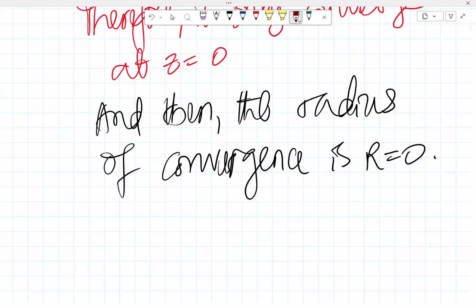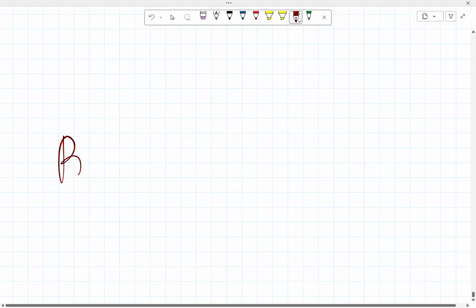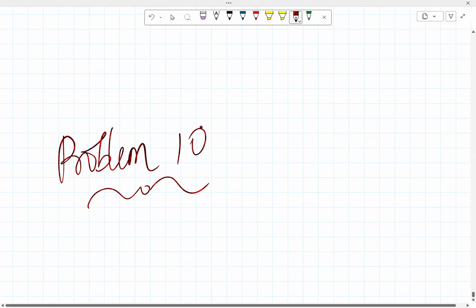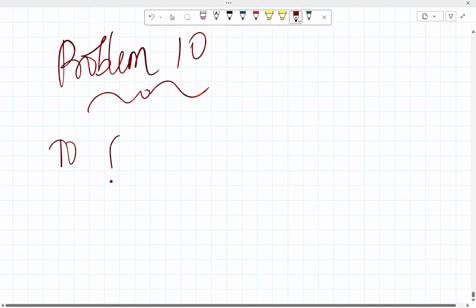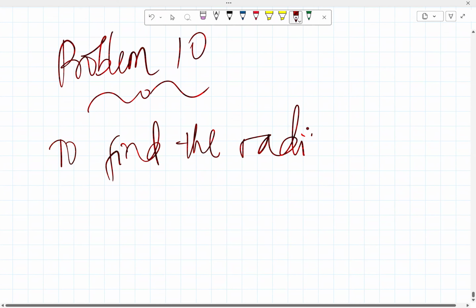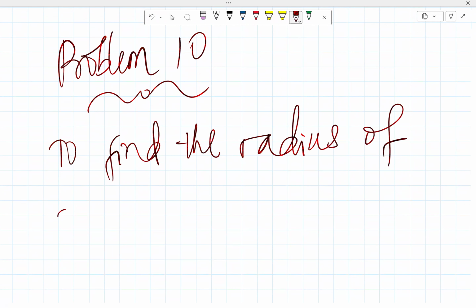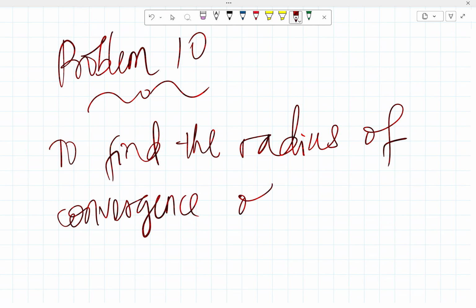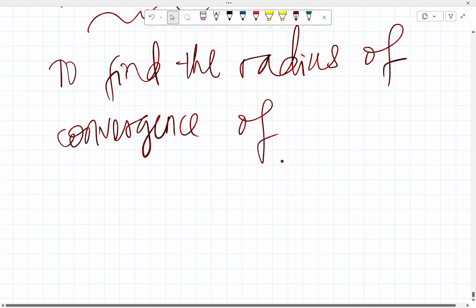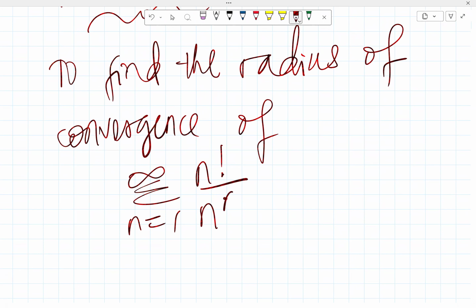Problem 10. We want to find the radius of convergence of summation from n equals 1 to infinity of n factorial over n raised to power n, z raised to power n.